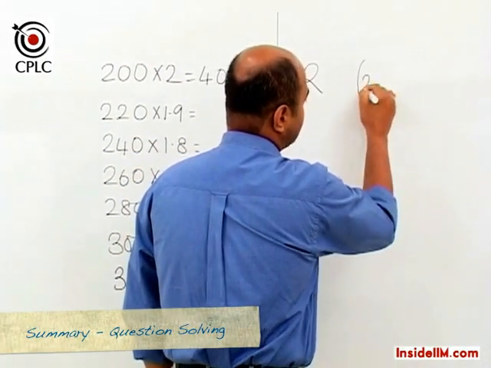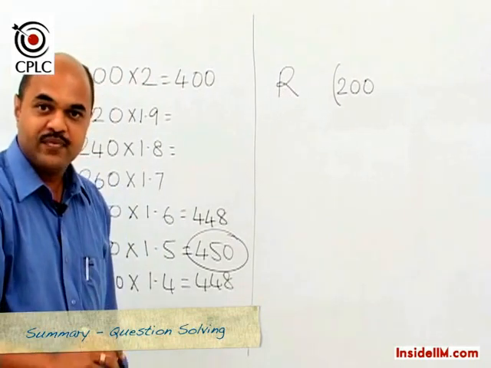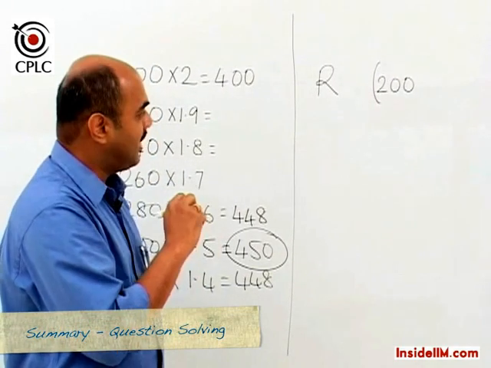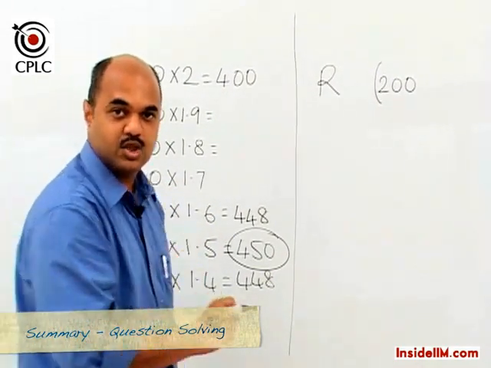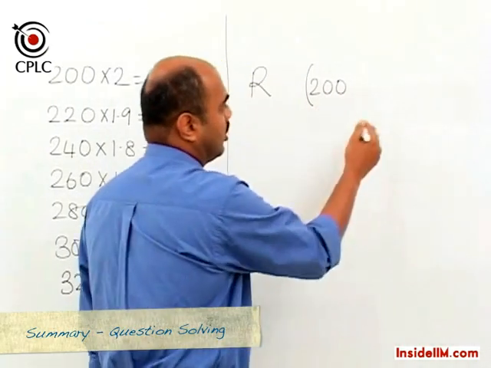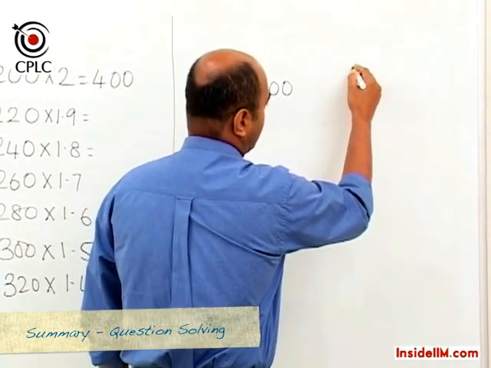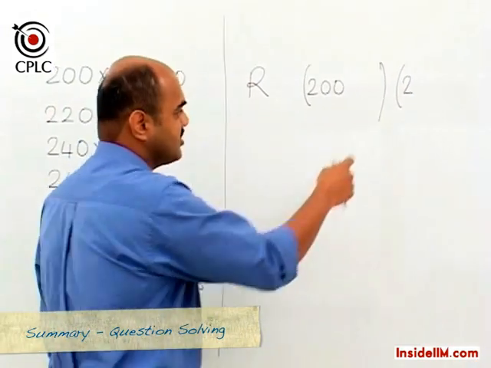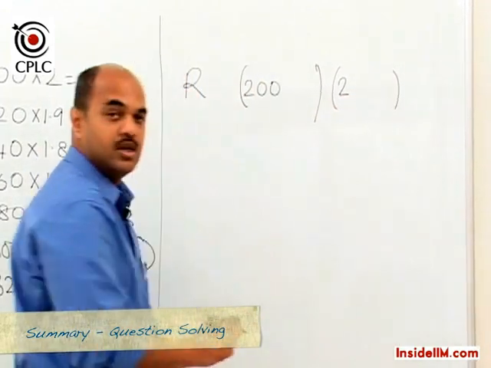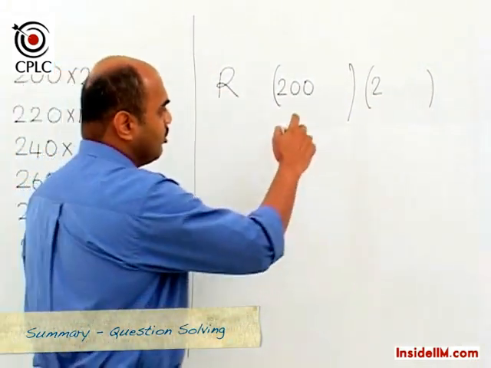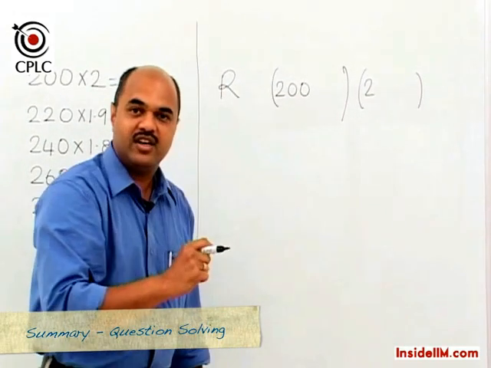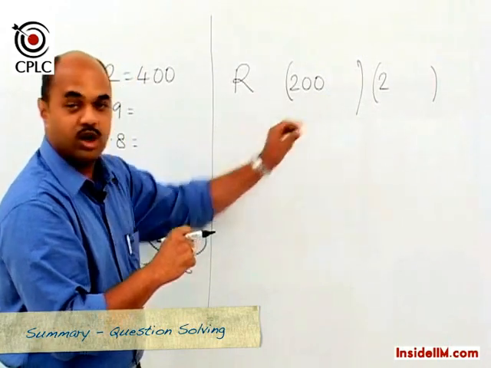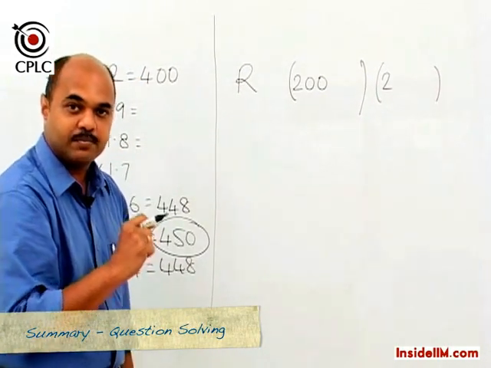So we had a base figure of 200 samosas, and then beyond that, for every additional lot, which meant 20 samosas in each lot, the price per samosa initially was 2 rupees. So this bracket is going to refer to the number of samosas, and this bracket is going to refer to the price per samosa. We know that for every additional lot of 20, the price goes down by 10 paise per samosa.